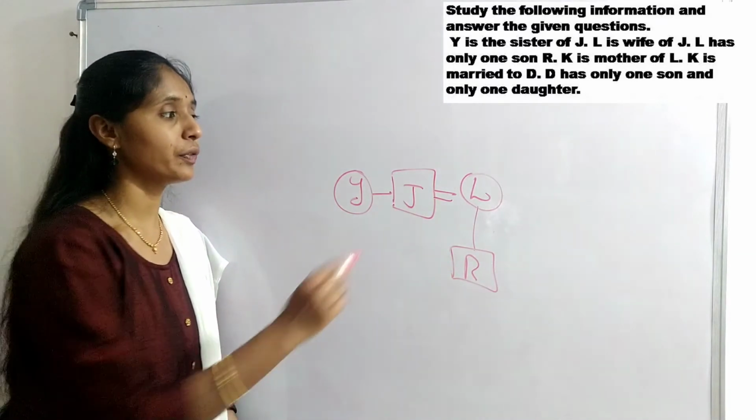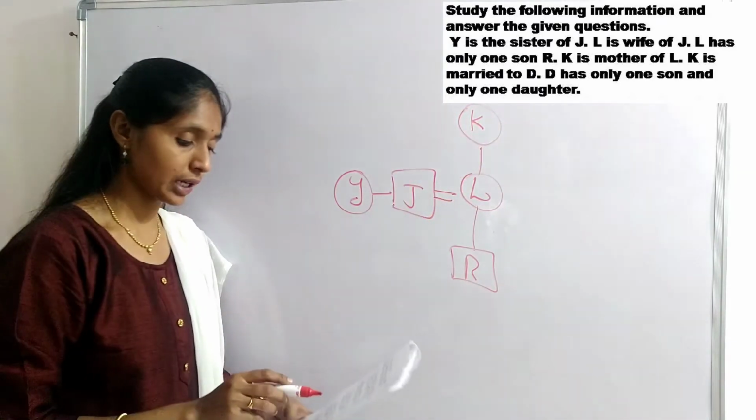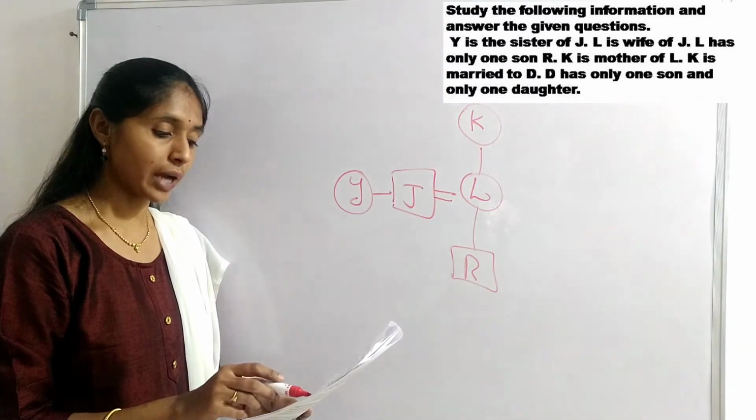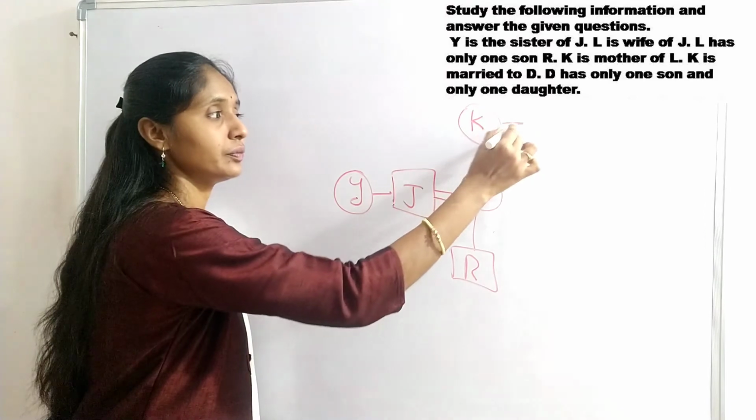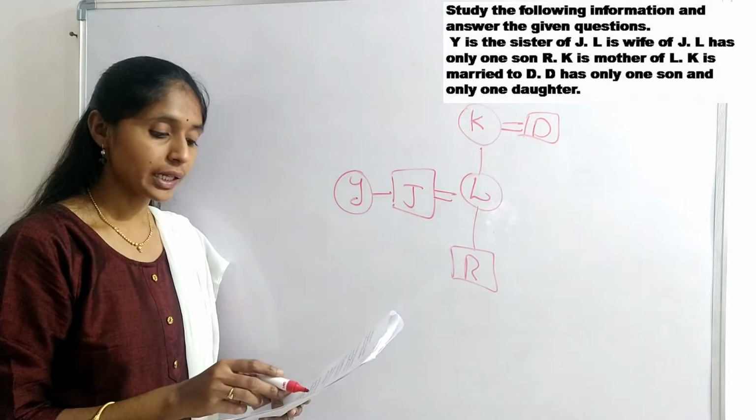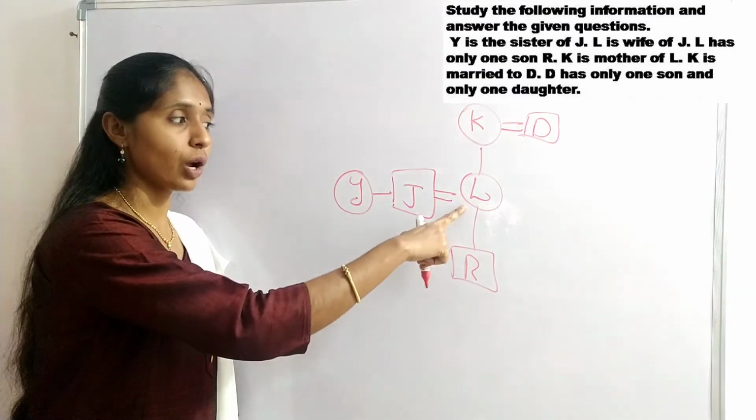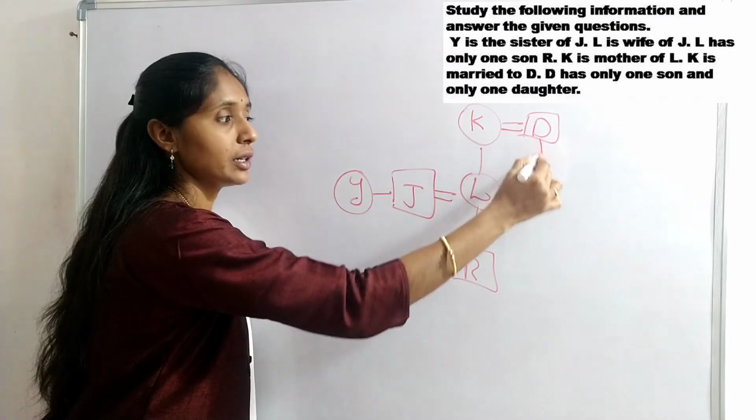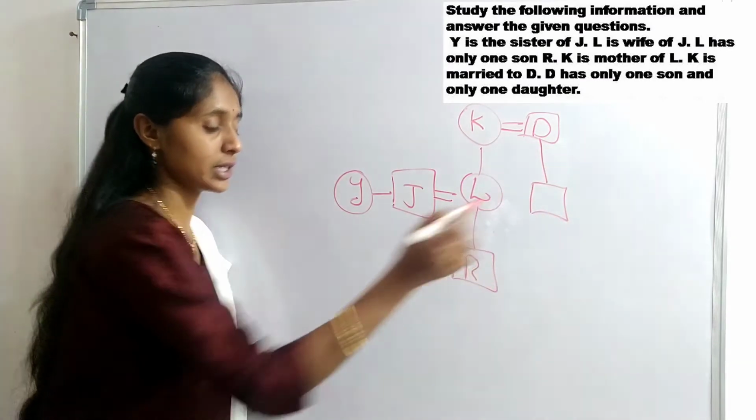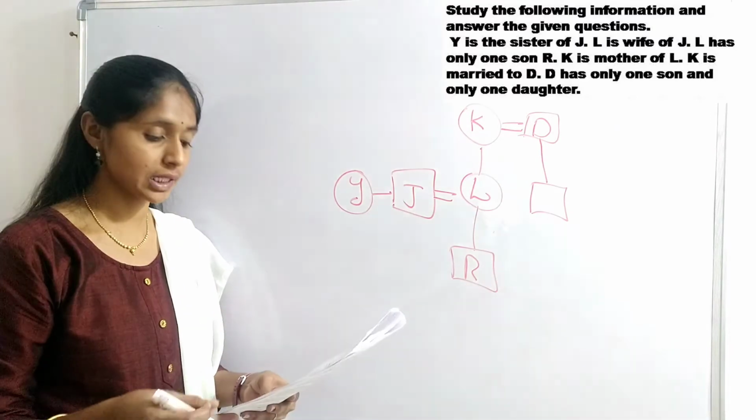K is mother of L. K is married to D. D has only one son and only one daughter. Already one daughter is there, remaining only one son. So let me see questions based on this.